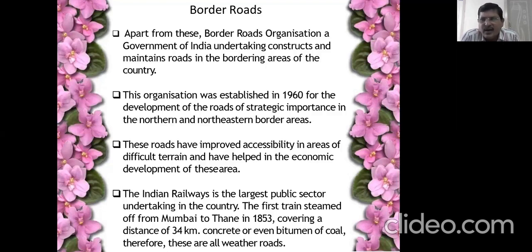These roads have improved accessibility in areas of difficult terrain and have helped the economic development of these areas. And also we got good connectivity to the most internal parts of these villages of the border areas.